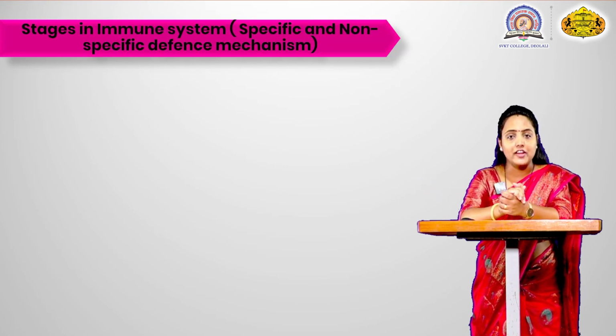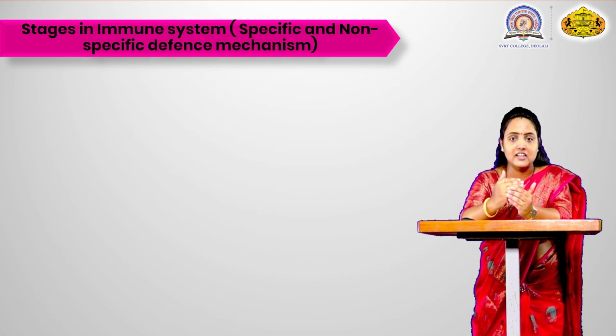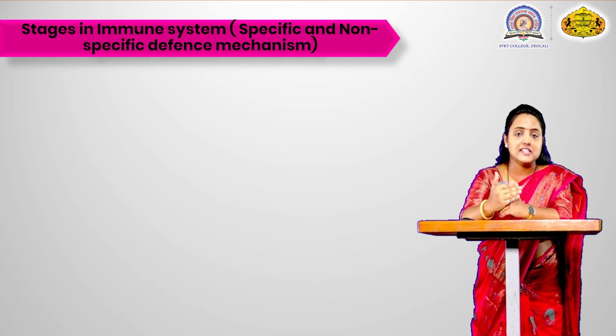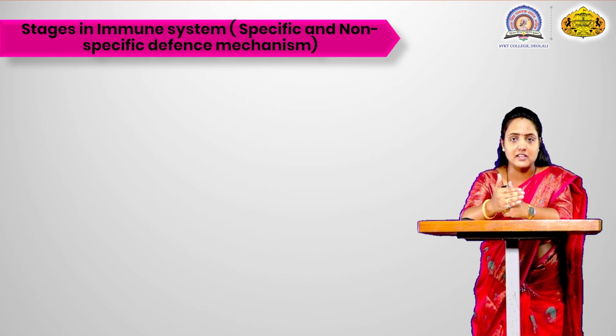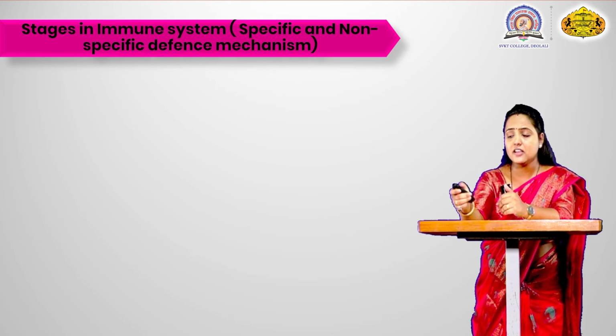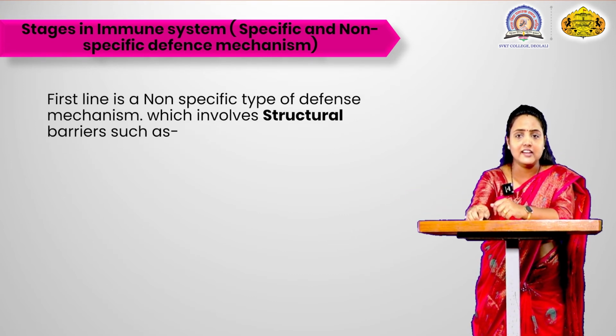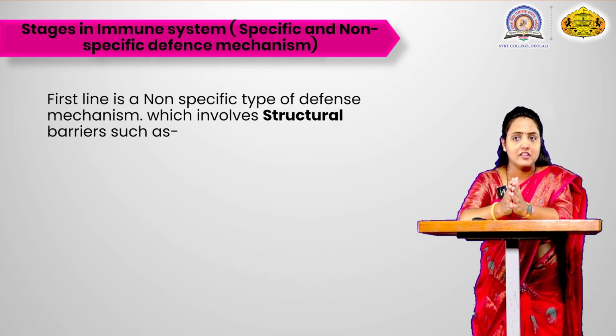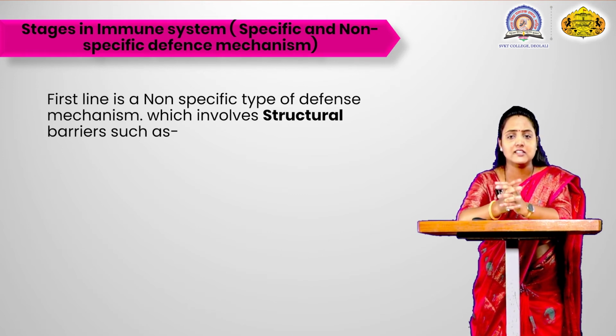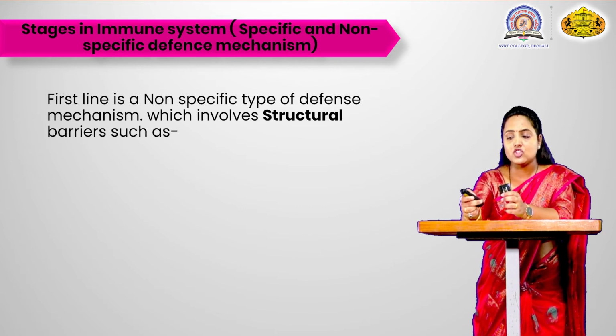When we are talking about the first line, second line and third line, we have seen that the first and second lines are the non-specific type of defense mechanism, and your third line is the specific type of defense mechanism. Now what does the first line include? The first line is a non-specific type of defense mechanism, and it includes the structural barriers.